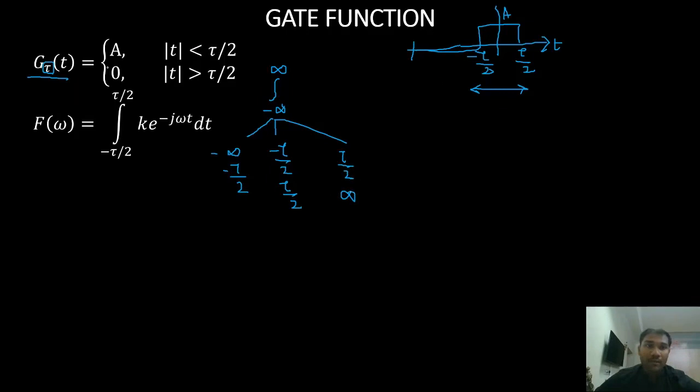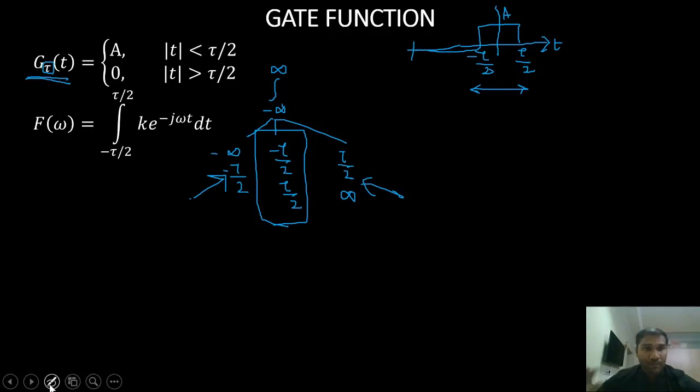Now if you look at the function here, the gate function, it is only defined in this interval. Here in these two intervals it is 0, right? So it is sufficient if we can consider our integral limits from minus tau by 2 to plus tau by 2.